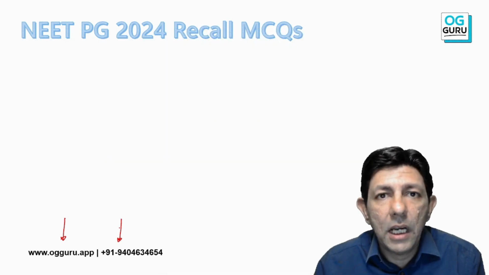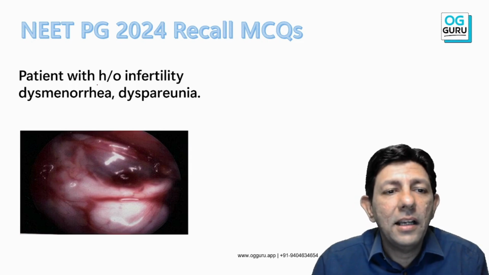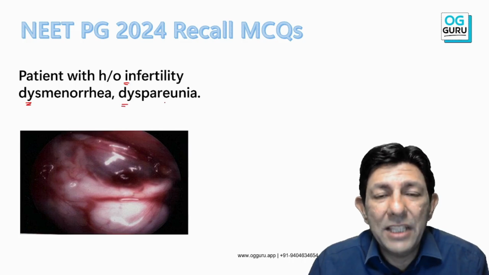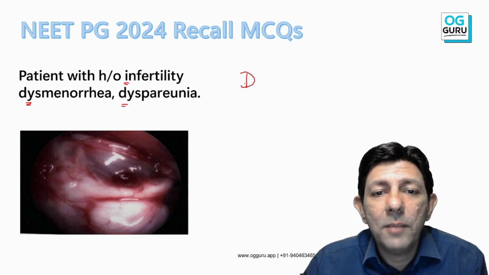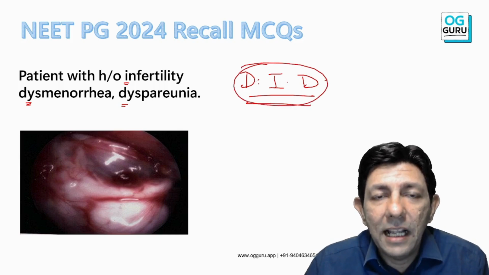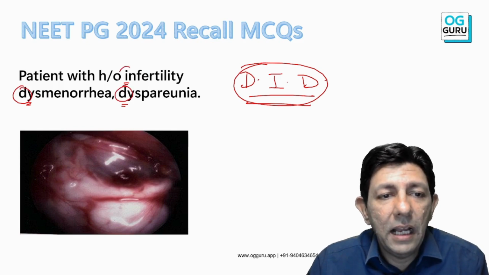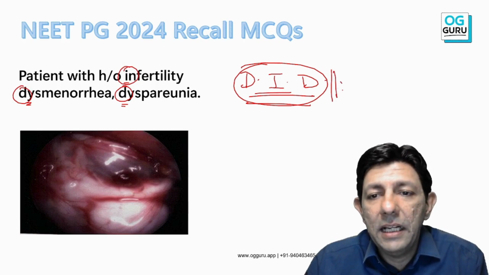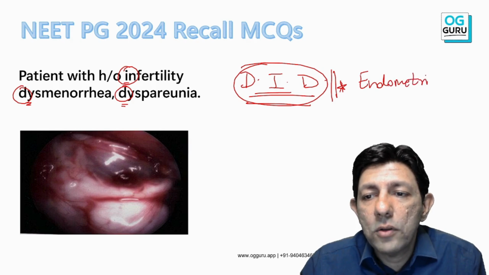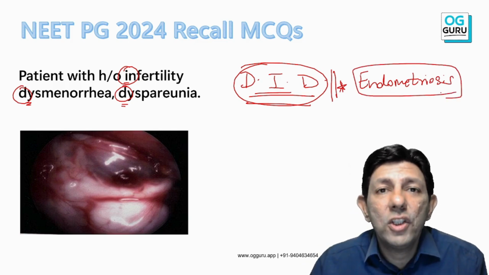Now let us start with the recall session. And yes, this was the MCQ. What was it? History of infertility, dysmenorrhea, dyspareunia and a laparoscopy image. And I'm so happy. What is our famous mnemonic? DID. Dance India Dance. So Dance India Dance is what, sir? D is dysmenorrhea, D is dyspareunia, and I is infertility. So DID is the typical mnemonic for endometriosis. And as I have also discussed, for endometriosis, laparoscopy is the investigation of choice.